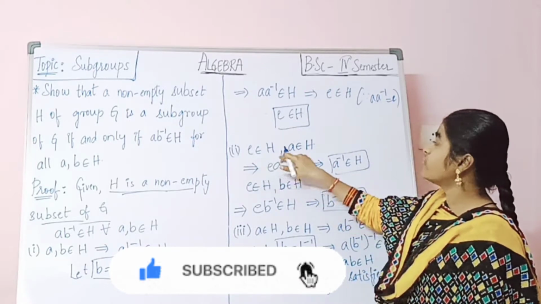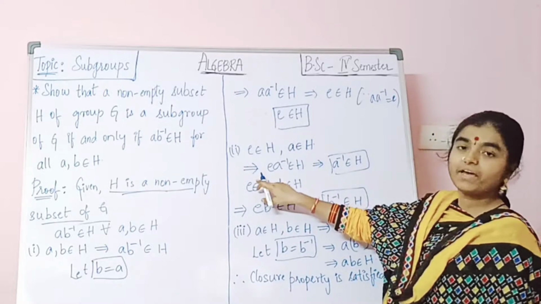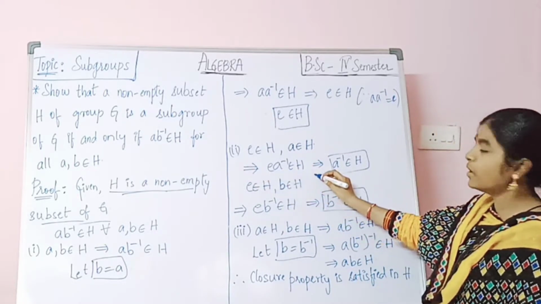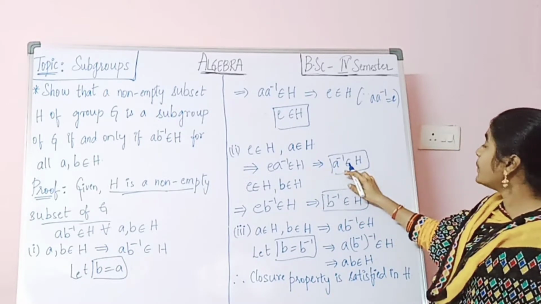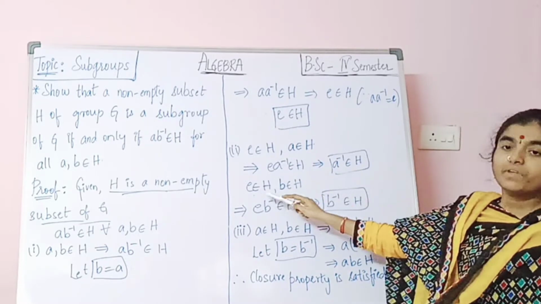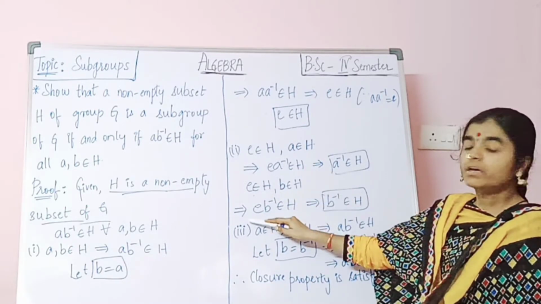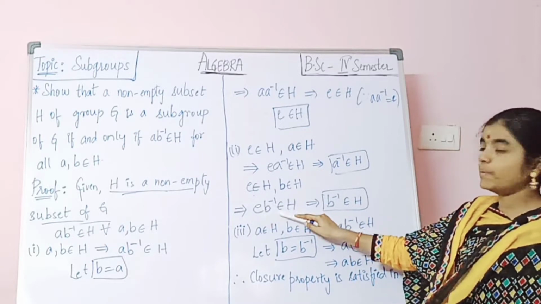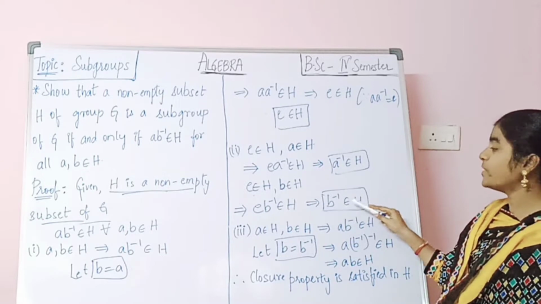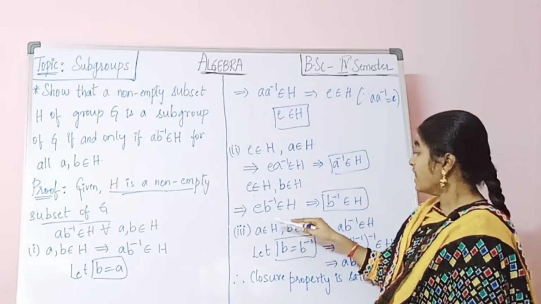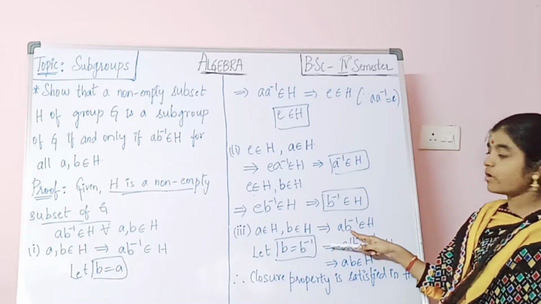Now E belongs to H, A belongs to H. So here we are multiplying: E into A inverse belongs to H. That implies E into A inverse means again A inverse belongs to H. Next, E belongs to H, B belongs to H. Similarly, that implies E into B inverse belongs to H, which means again B inverse belongs to H. So next, A belongs to H, B belongs to H, so that implies AB inverse belongs to H.